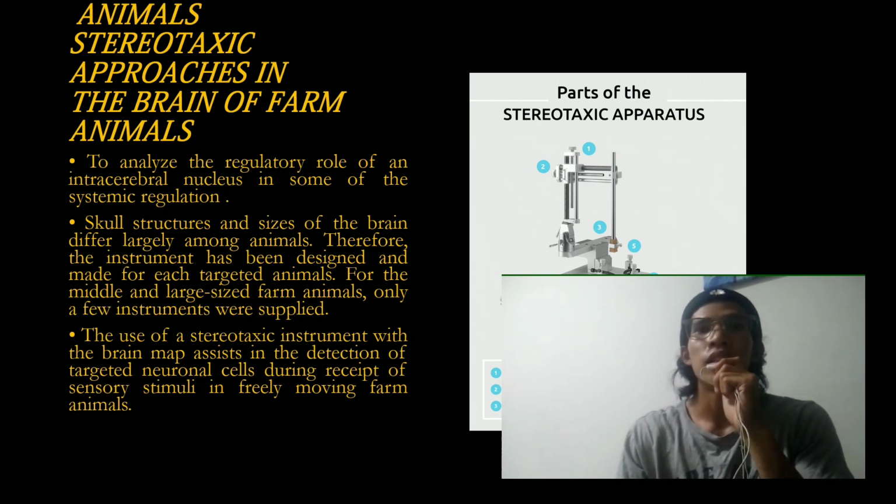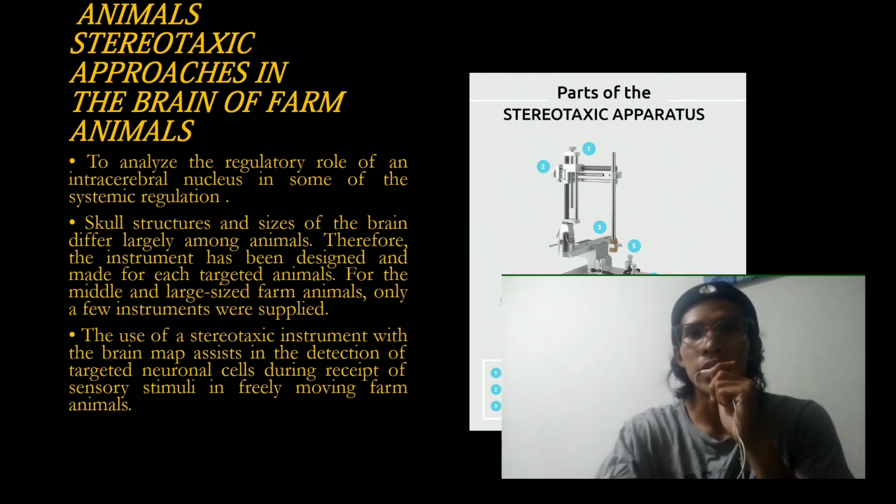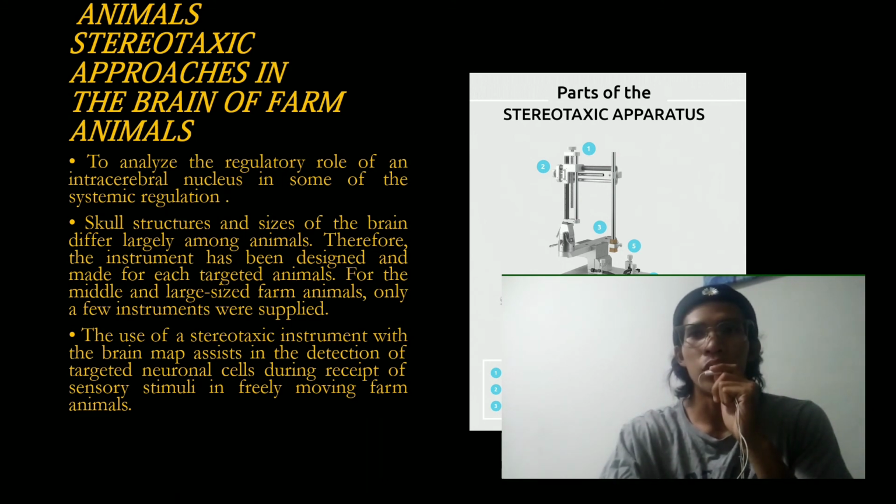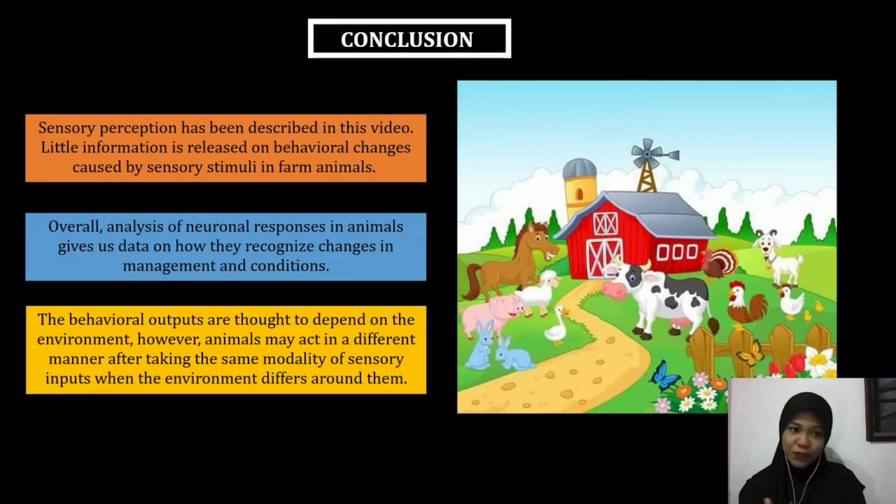This is because skull structure and the size of the brain differ largely among animals. Therefore, the instrument has to be designed and made for each targeted animal. For middle and large scale animals, only a few instruments were supplied. If the recording device and the system are developed, the stereotaxic instrument with the brain atlas may assist in the detection of targeted neural cells during receipt of sensory stimuli in freely moving farm animals.